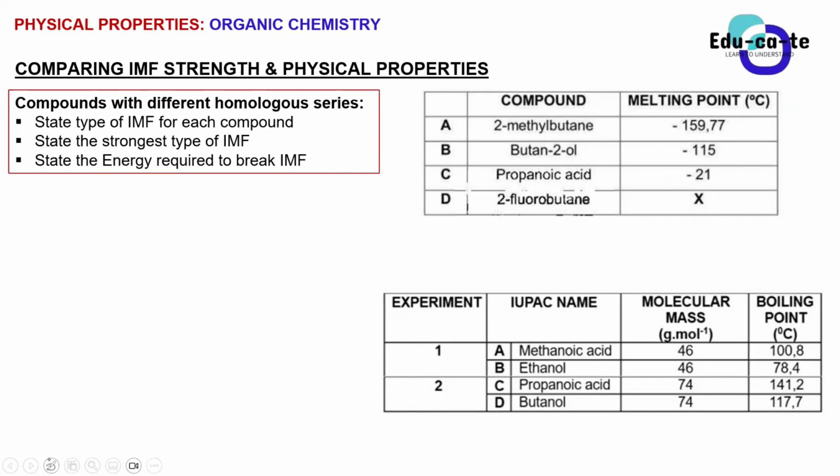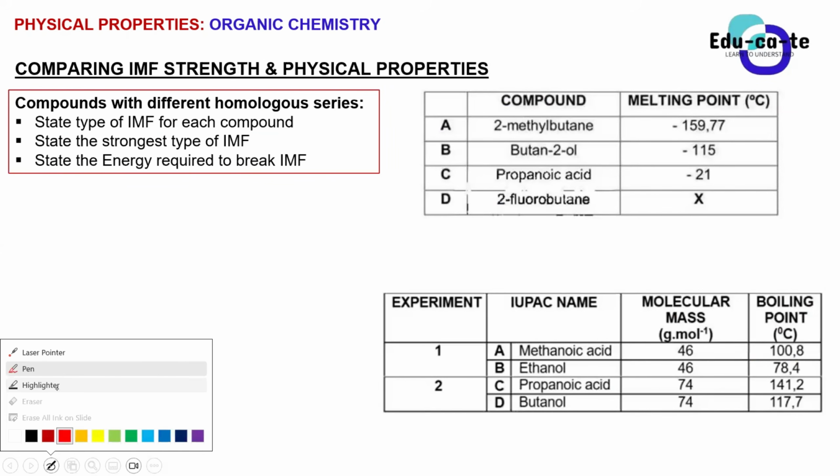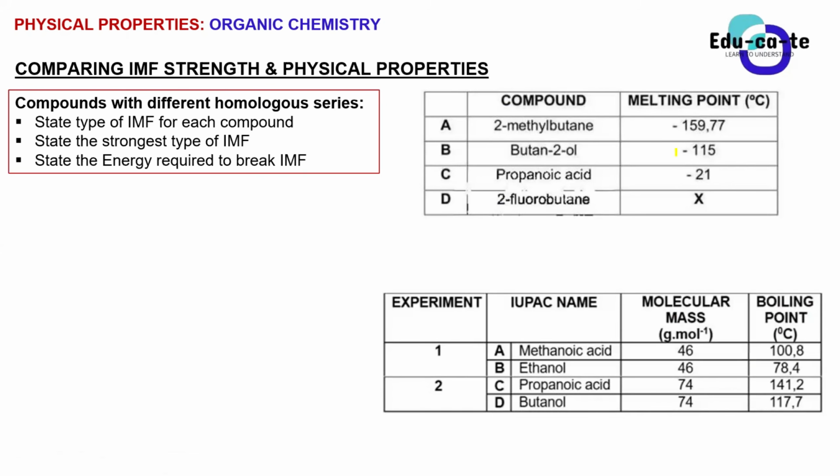If I tell you to compare or to give a reason why butan-2-ol has got this melting point, whereas 2-methyl-butane has got this melting point, I want you guys to compare the melting point of butan-2-ol and 2-methyl-butane, because these are compounds that are found in different homologous series.